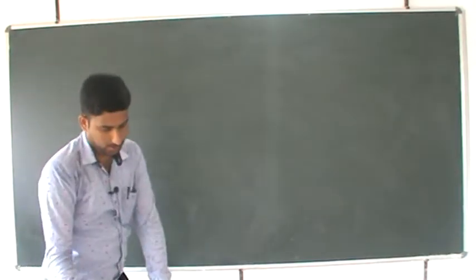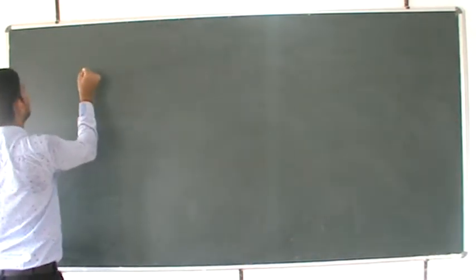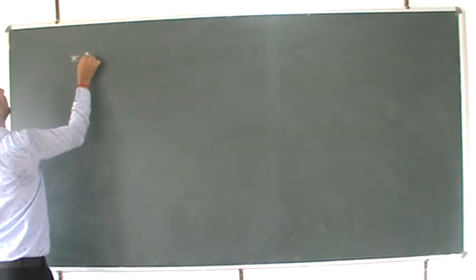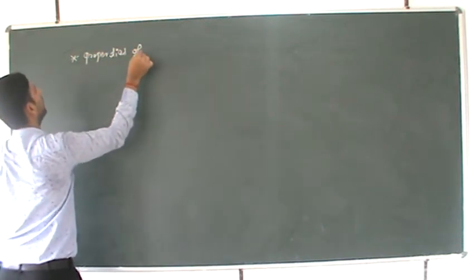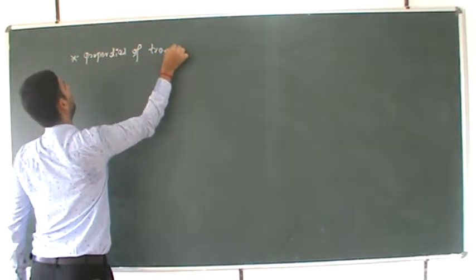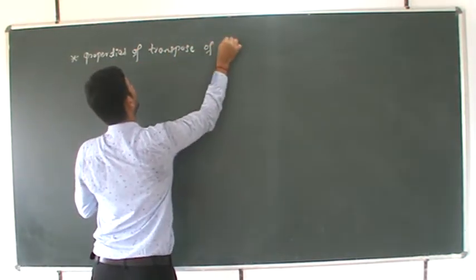Next is properties of transpose of the matrices.